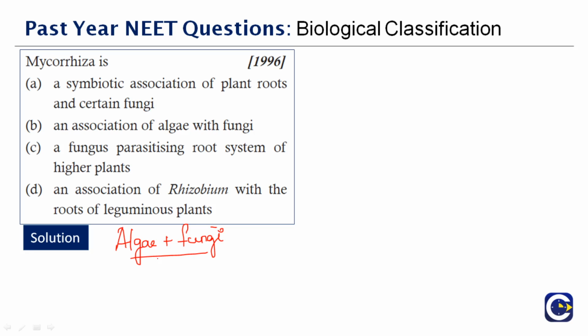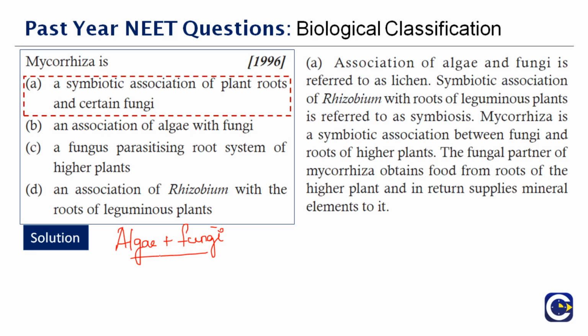The fungal partner of mycorrhiza obtains food from the roots of the higher plant and in return supplies minerals to it. So the fungi will take whatever is necessary from it and in return it will give minerals for the plants. This is what is called mycorrhiza. So it is a symbiotic association of plant roots and certain fungi. The correct answer is option A. Now you understand the meaning of a symbiotic relationship. See, they don't affect each other. They take what they need, but they see to it that each gets what is needed. Since this fungi takes food from the root, it also gives in return some minerals which are required for the plant to survive.